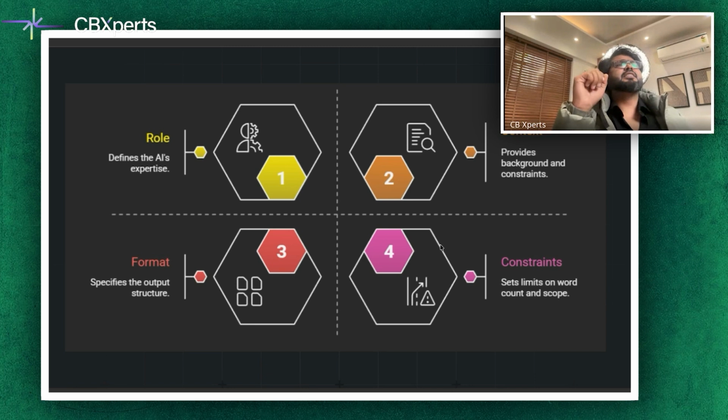And the fourth one is the constraints. Where should the AI stop? Let's say word limits, allowed tools, things which the AI should not be doing. This is how you keep AI safe and usable. Constraints do not reduce intelligence. We need to understand this part. They make intelligence reliable and give you answers which are in a certain box and not going here and there in different directions.